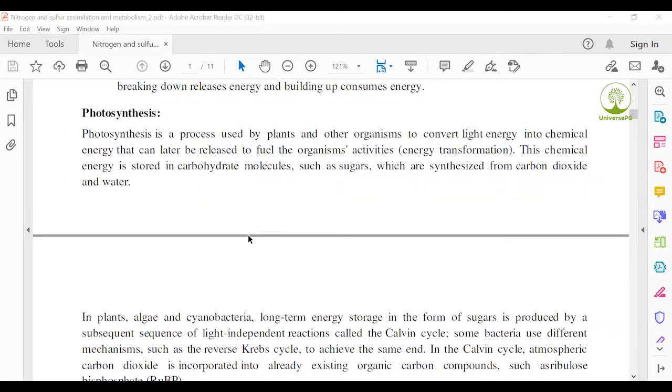This chemical energy is stored in carbohydrate molecules such as sugars, which are synthesized from carbon dioxide and water. First, carbon dioxide and water undergo reaction with the use of chlorophyll and produce an organic compound, basically carbohydrate, esters, and also produce oxygen.